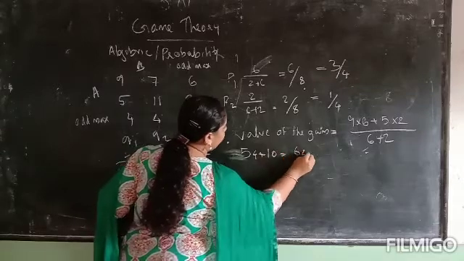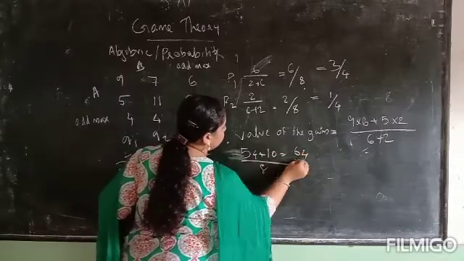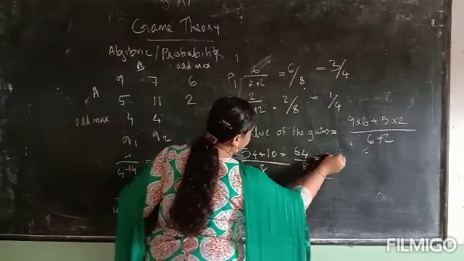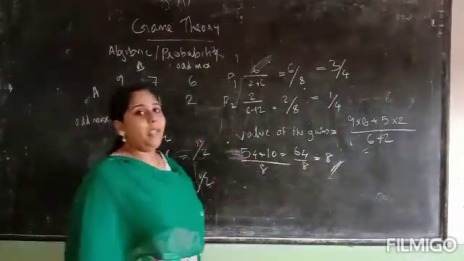So 64. 6 plus 2 means 8. 64 divided by 8, that is 8. Here the value of the game will be 8.